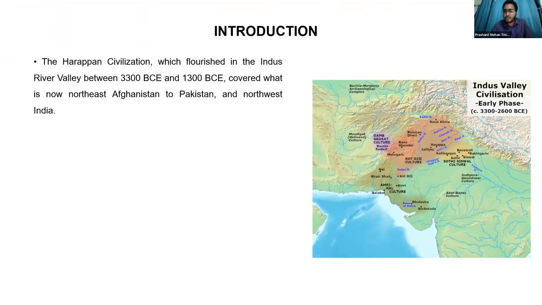Here you can see the Harappan civilization, also known as the Indus Valley civilization, because it flourished in the Indus River Valley between 3300 BC to 1300 BC. It is somewhere in Afghanistan, Pakistan, and India, because it's mainly in the Indian subcontinent. Here it is divided into three phases.